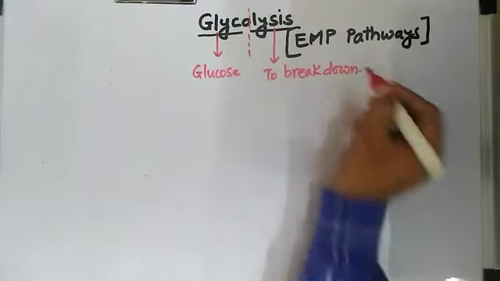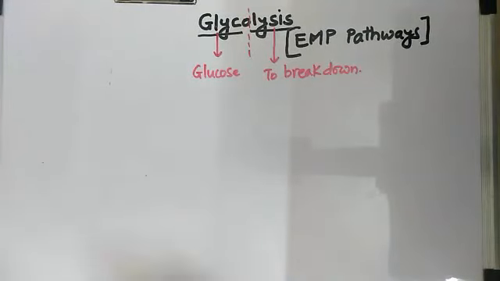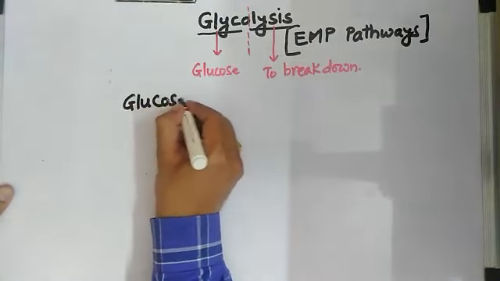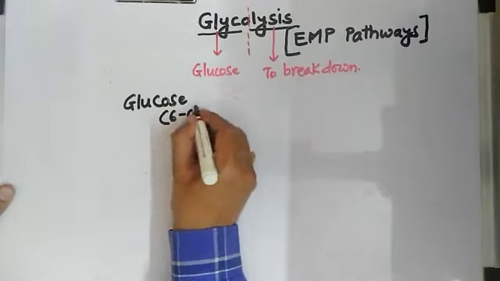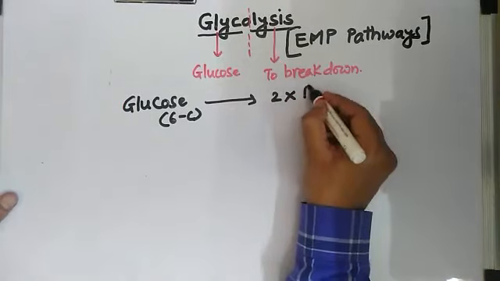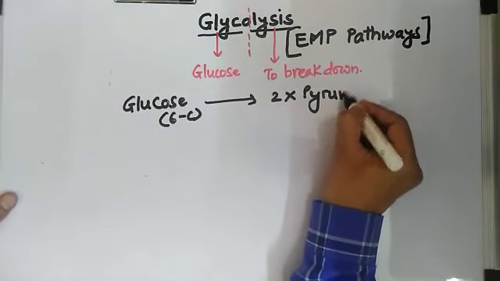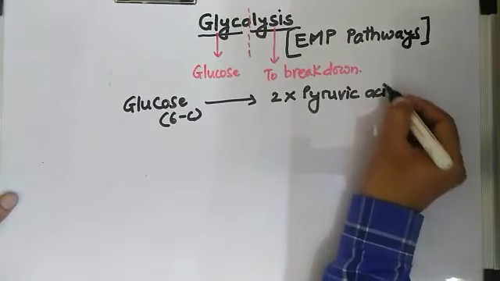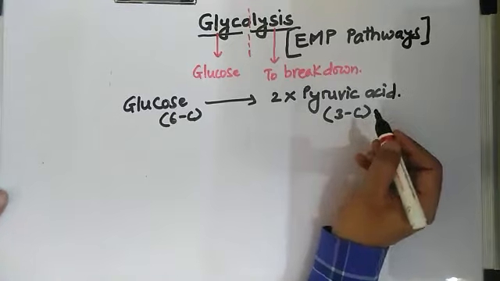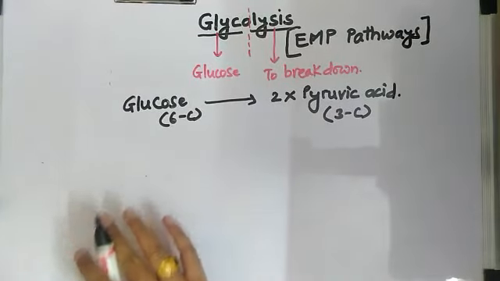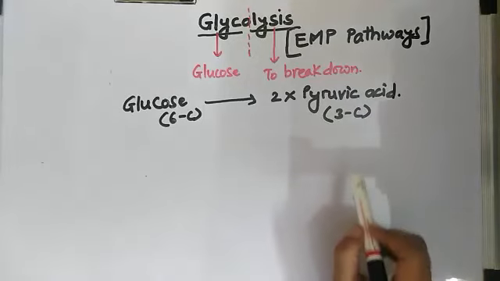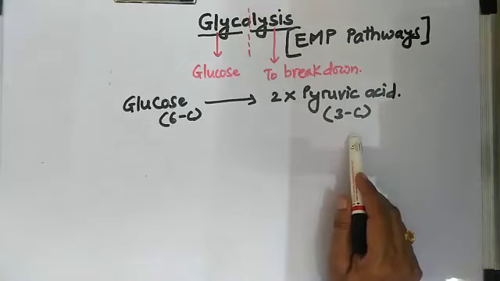So in this process, glucose, the 6-carbon compound, will be converted into two molecules of pyruvic acid, which is a 3-carbon compound. So this glucose, a 6-carbon compound, is broken into two molecules of pyruvic acid, a 3-carbon compound.